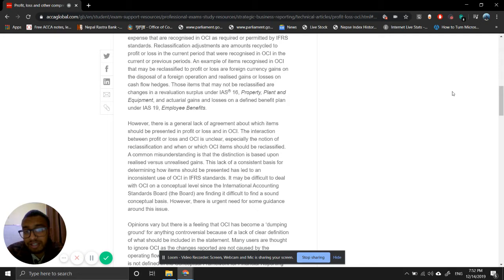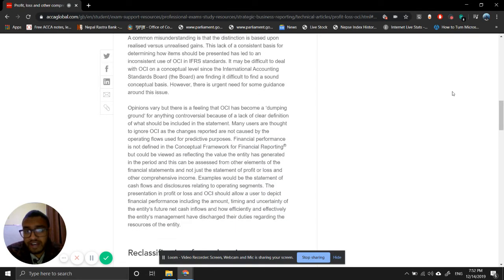The lack of a consistent basis for determining how items should be presented has led to an inconsistent use of OCI in IFRS standards. So it may be difficult to deal with OCI on a conceptual level since the IASB, the board, is finding it difficult to find a sound conceptual basis. However, there is an urgent need for some guidance around this issue. Opinions vary, but there is a feeling that OCI has become a dumping ground for anything controversial because of a lack of clear definition of what should be included in the statement.